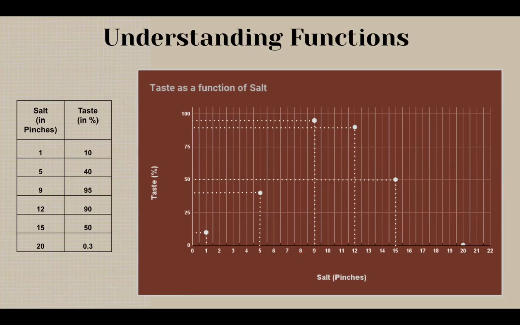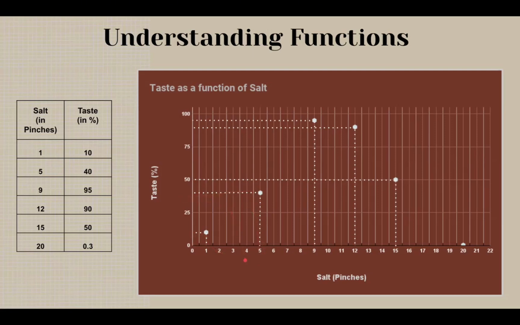So then it puts the salt in pinches on the x-axis and it puts the taste in percentages on the y-axis. As you can imagine, the puppy adds just one pinch of salt and the human feels the taste go up from 0 to 10%. Then the puppy adds 4 more pinches of salt. So now at 5 pinches of salt, the human says that they feel the taste is almost 40% there.